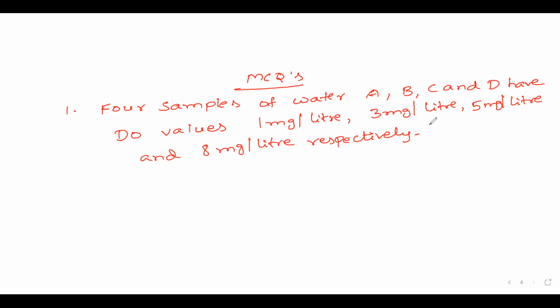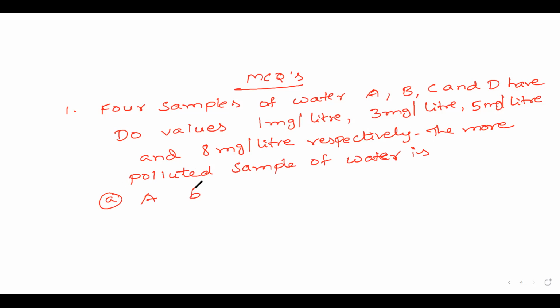The more polluted sample of water is: option A, it is A. Option B, it is B. Option C, it is C. And option D, it is D. It's 4 options. So 4 samples of water A, B, C, and D are given, with DO values, dissolved oxygen values, of 1 milligram per liter, 3 milligrams per liter, 5 milligrams per liter, and 8 milligrams per liter.